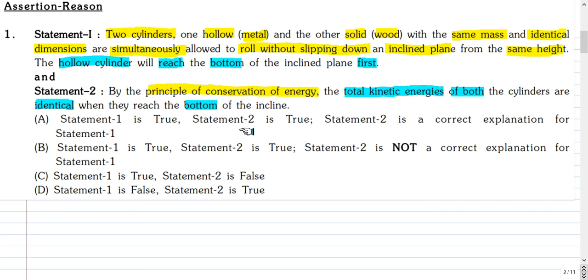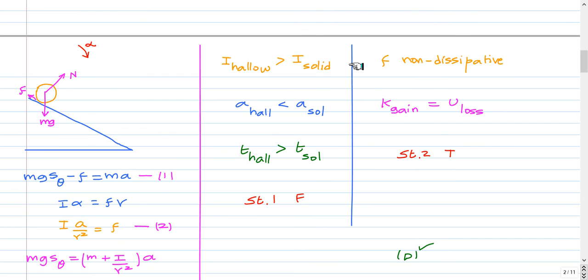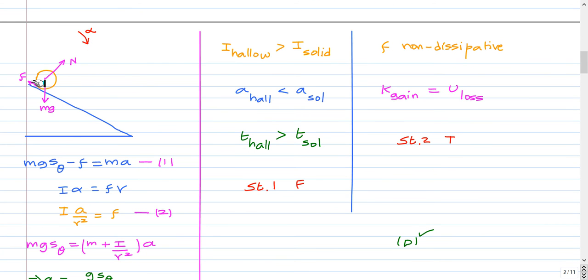Statement 1 says the hollow cylinder will reach the bottom first. That is not true. So statement 1 is false. This friction force is a rolling friction. There is no sliding, so it's a non-dissipative force.